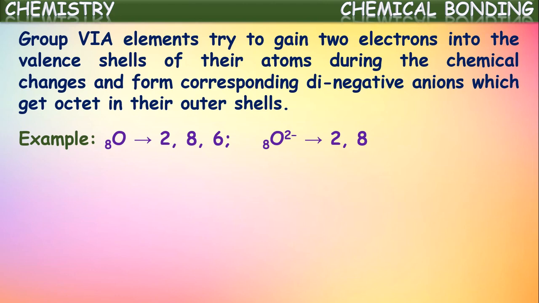So when it is allowed to participate in chemical reactions, it will be ready to gain 2 electrons. It gains 2 electrons and it attains a configuration.